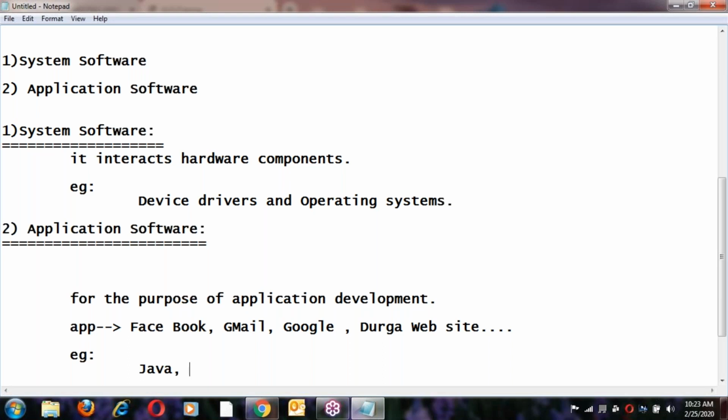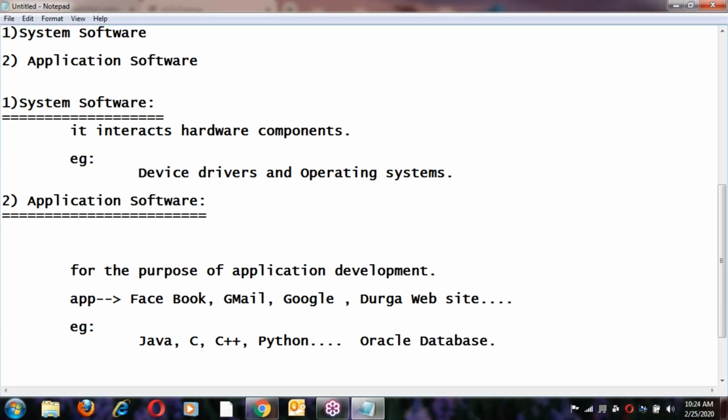Next, C language, C++, Python. All the application software except the OS, except the operating system, everything comes under application software. Examples: Java, C, C++, Python, .NET, SAP. Even a database, like the Oracle database, also comes under application software. So that was about application software.